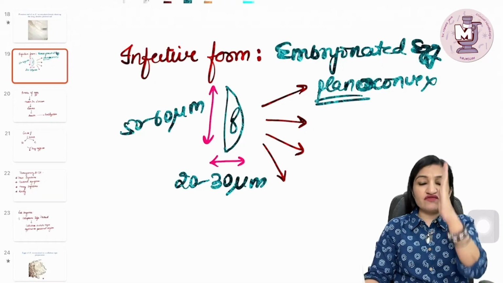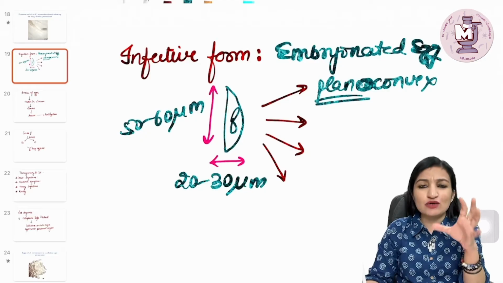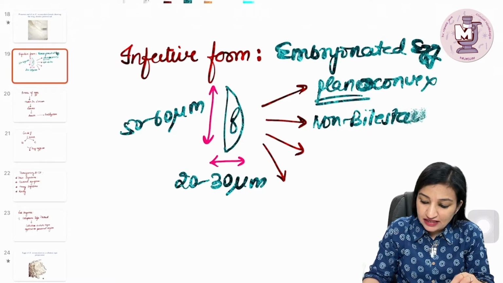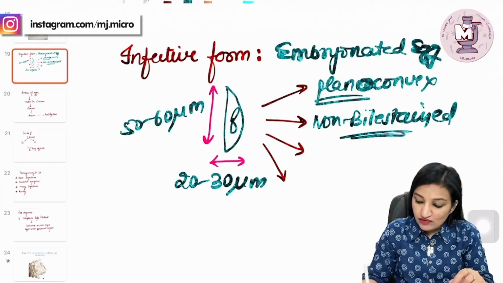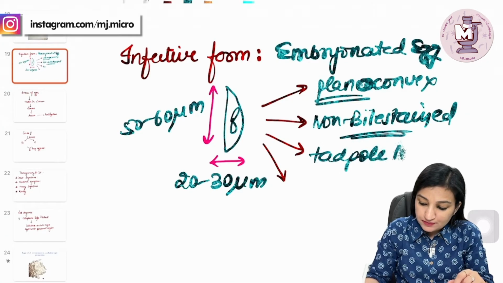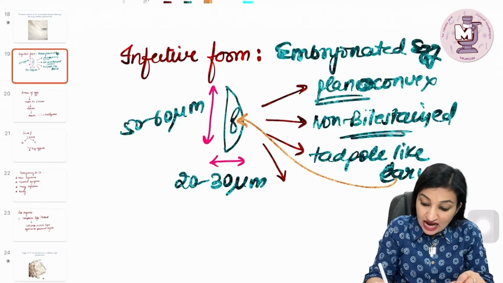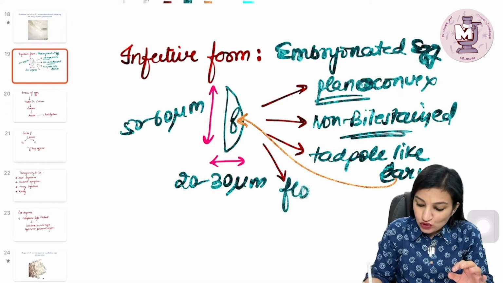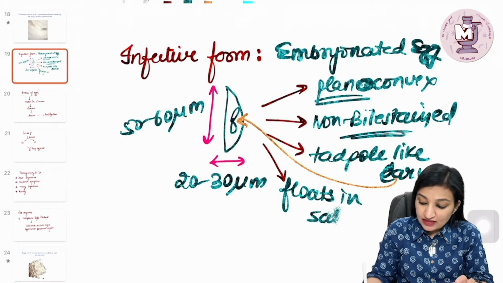So one side is flat, and this serves as a reminder that it is a pretty plain or simple fellow. It is not at all dirty. So remember, it is a non-bile stained egg. Plain and clean. So clean means non-bile stained. And inside you have this tadpole-like larva. Tadpole-like larva is present inside this one. And this is a pretty simple, clean egg, and it also has a tendency to float in saturated salt solution. So it floats in saturated salt solution.